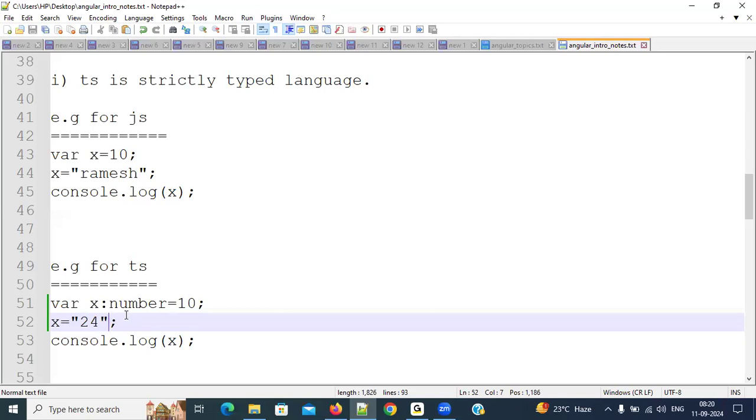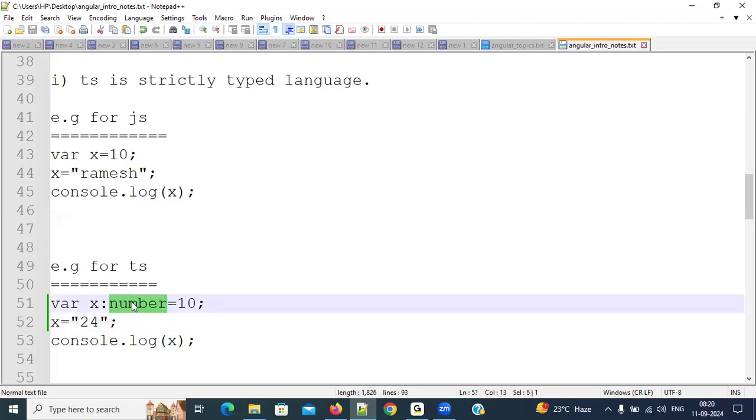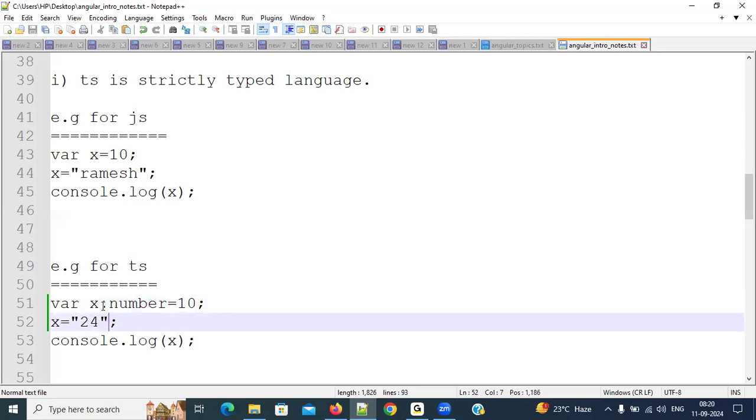But here we are specifying the data type as number, so X will accept number as the value, not strings. Understand, everybody? This is called loosely typed and strictly typed. Is this point clear, everybody? Respond, please. Hello. Yes, sir.